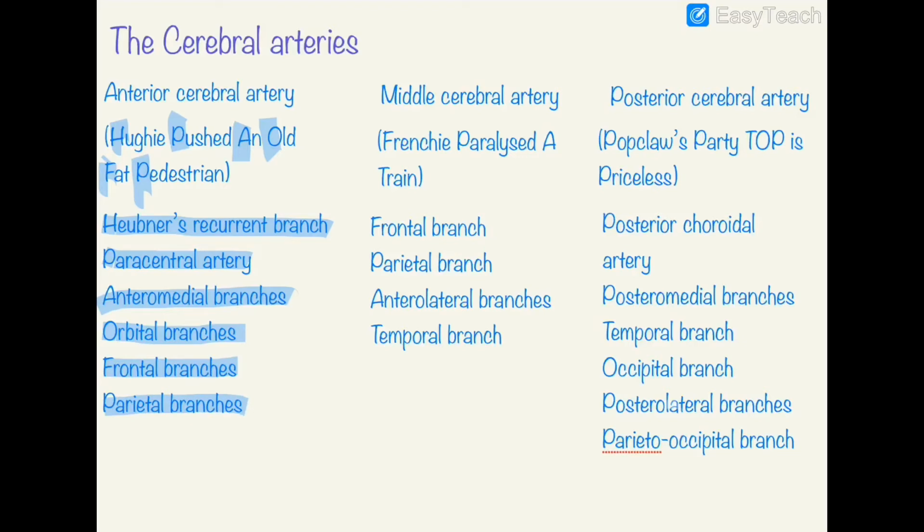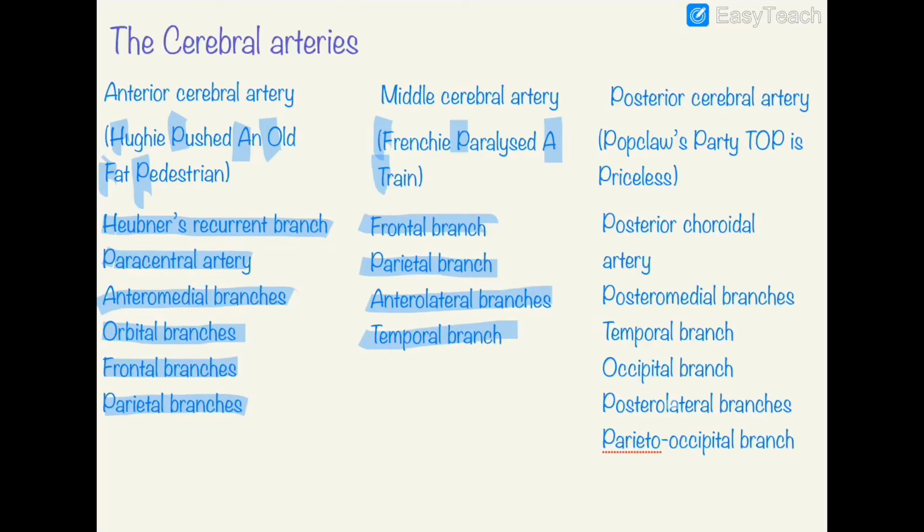Now the branches of the middle cerebral artery. The mnemonic is "Frenchy paralyzed a train." For F, we have the frontal branch; for P, the parietal branch; for A, the anterolateral branches; and for T, the temporal branch.